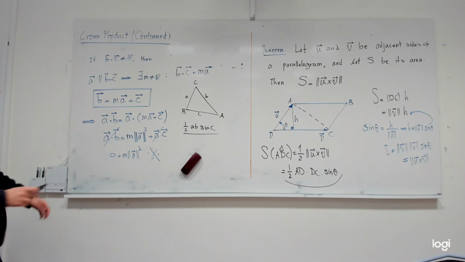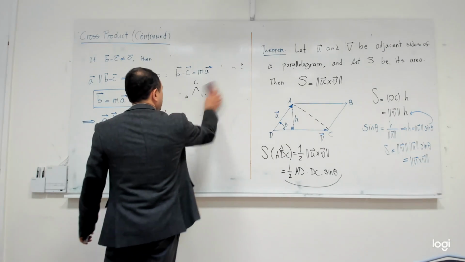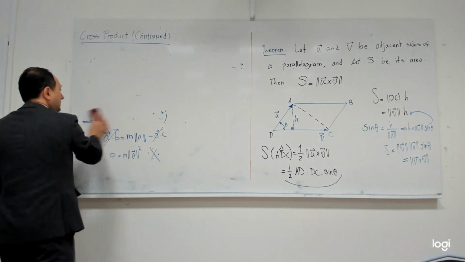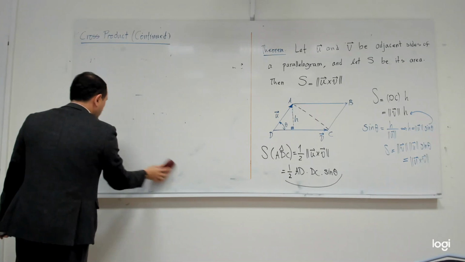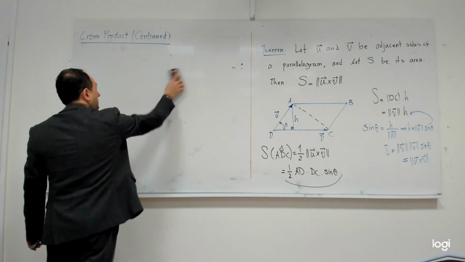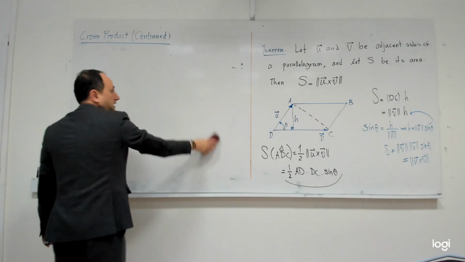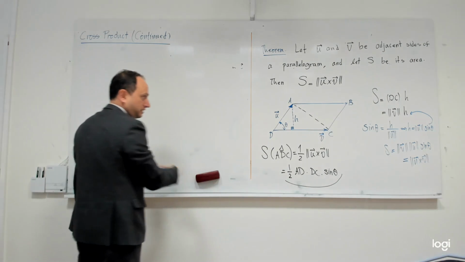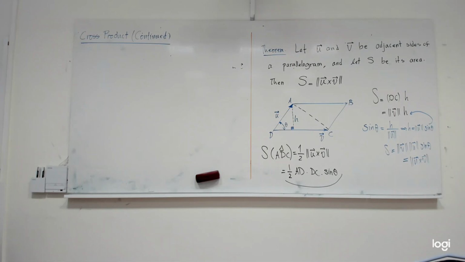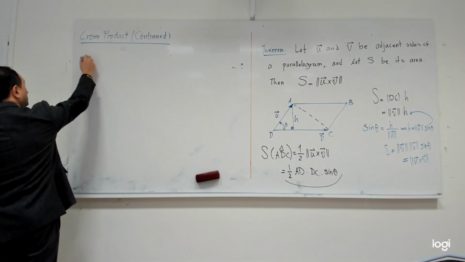So let me give you an example that you can think a little bit about, and then we go to the next one. I'm trying for you to understand a connection between something we had before in geometry from a different perspective, a different approach, and what we have right now. Okay, so let me write this question here for you. So let me write example.